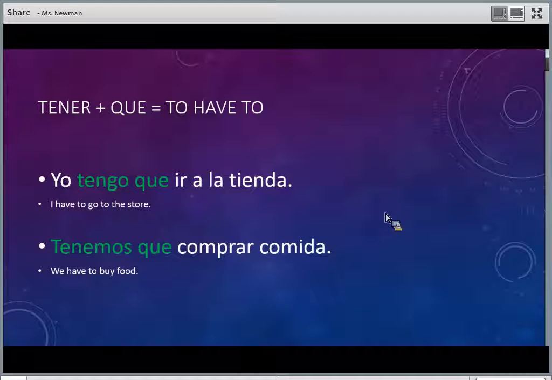Tener plus que means to have to do something. So when you use it, again, you're using the right conjugation for who's talking. Yo tengo que, and then you put the infinitive there, to go to the store. We have, so tenemos que comprar comida. We have to buy, there's the infinitive, and the rest of the sentence. So tener que means to have to do something.